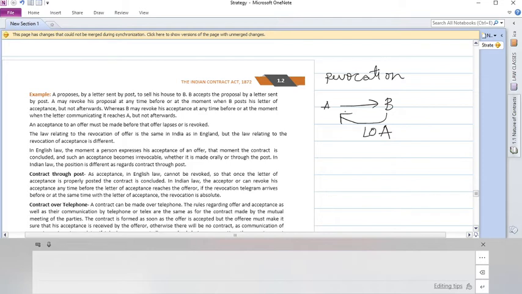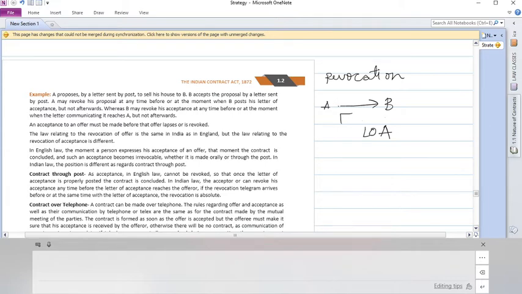So before B posts the communication of acceptance, A can revoke his offer. That is given in this example. Whereas B may revoke his acceptance anytime before the moment when the letter communicating the acceptance reaches him.